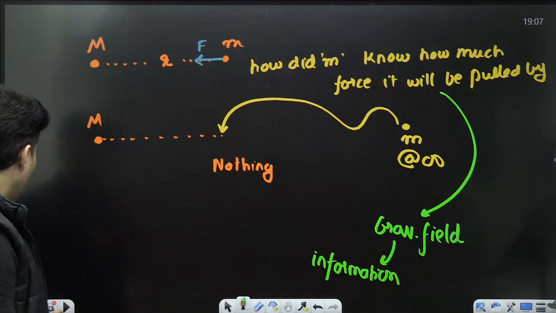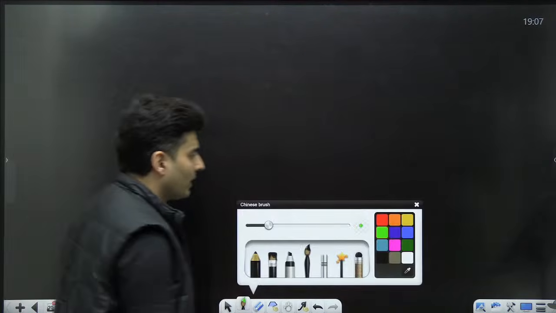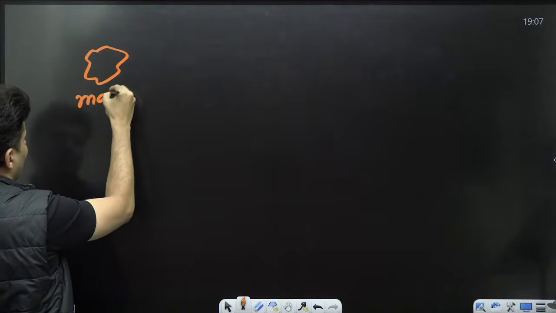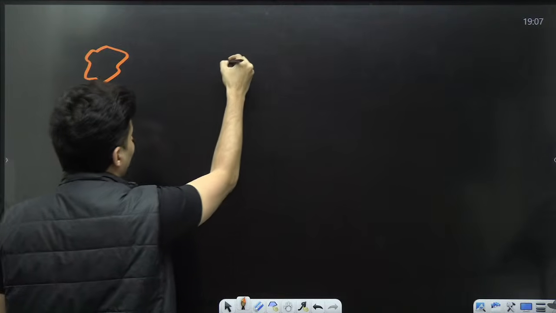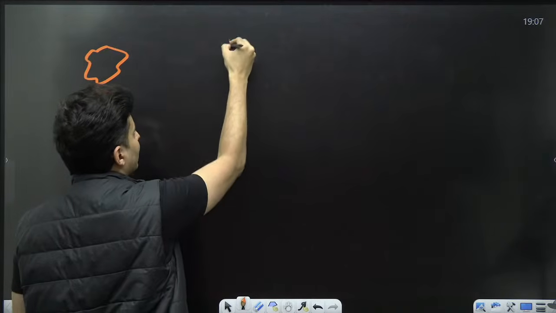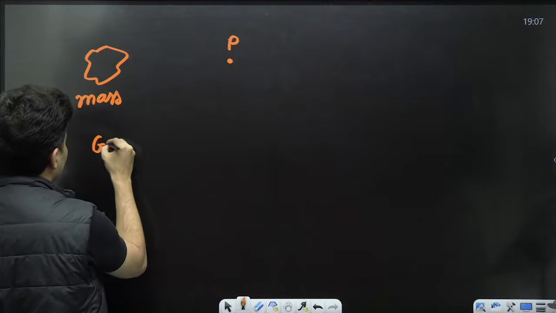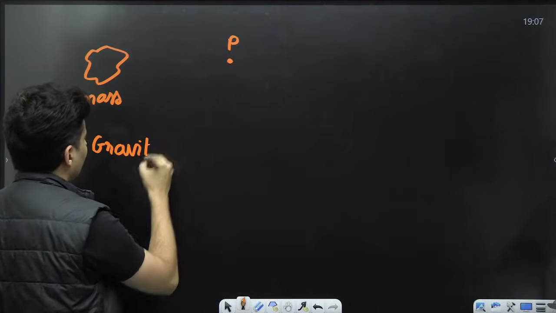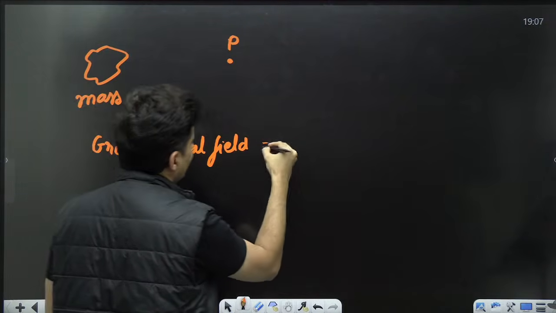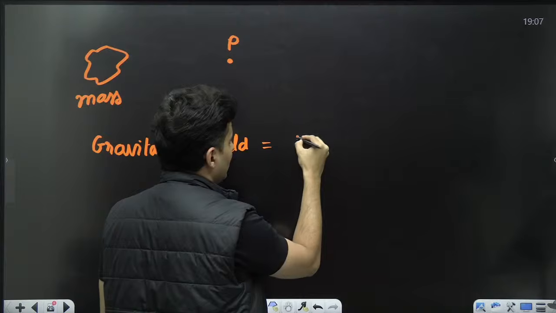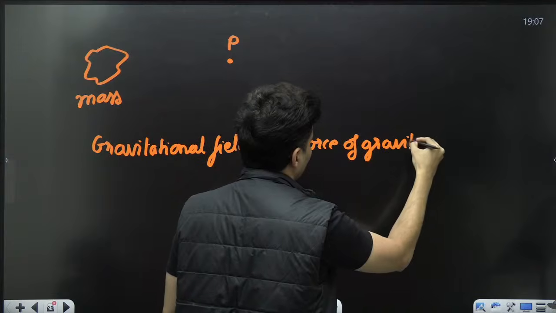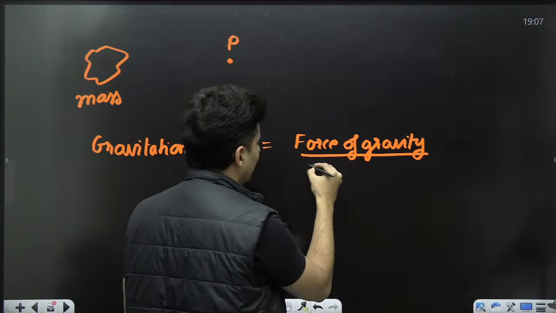So my dear students, in general, if you have masses or a collection of masses and you are standing at any point, then at that particular point the gravitational field is given by the force of gravity per unit test mass.